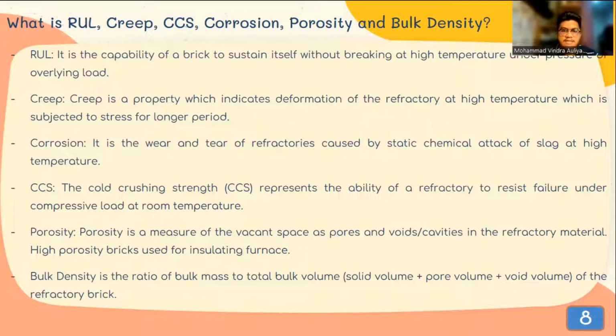Cold crushing strength, CCS, represents the ability of a refractory to resist failure under compressive load at room temperature. Porosity is a measure of the vacant space as pores and voids or cavities in the refractory material. High porosity bricks are used for insulating furnaces. Bulk density is the ratio of total bulk mass to total bulk volume, solid volume plus pore volume plus void volume of the refractory brick.